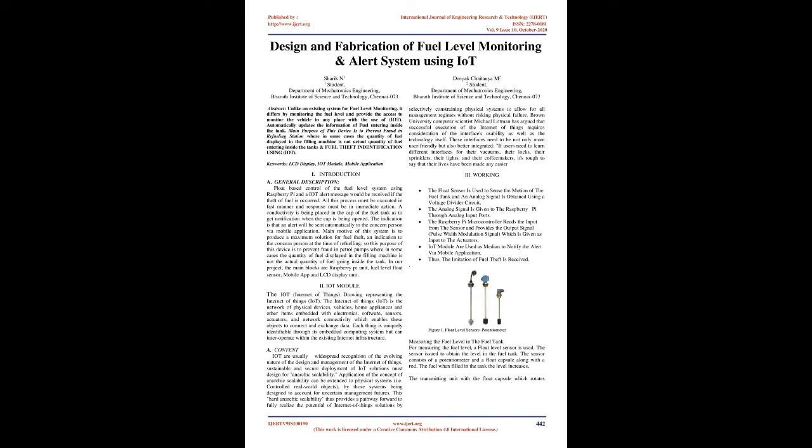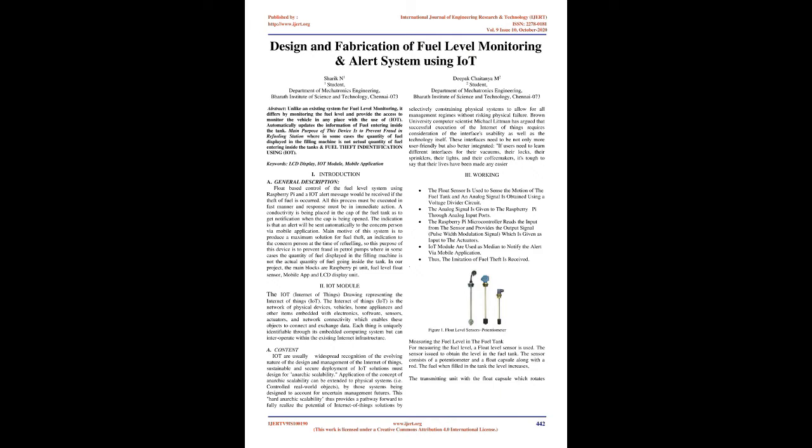The main motive of this system is to produce a maximum solution for fuel theft, with an indication to the concerned person at the time of refueling. The purpose of this device is to prevent fraud in petrol pumps, where in some cases the quantity of fuel displayed in the filling machine is not the actual quantity of fuel going inside the tank. In our project, the main blocks are the Raspberry Pi unit, fuel level float sensor, mobile app, and LCD display unit. 2. IoT module.